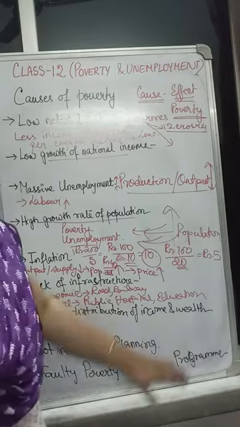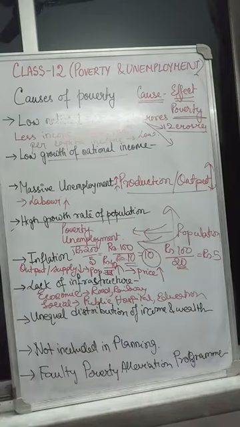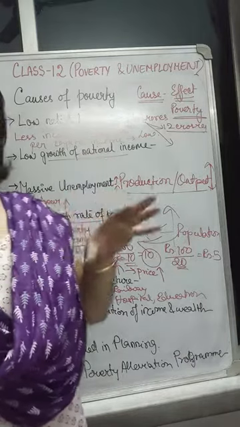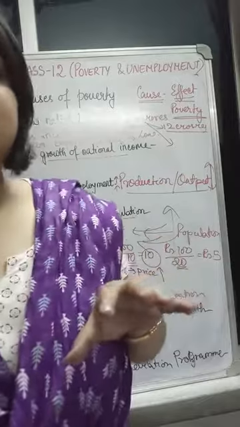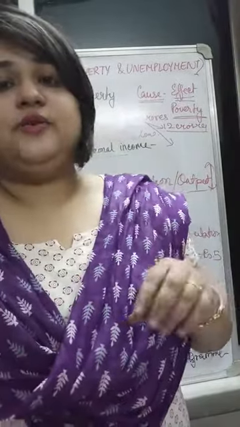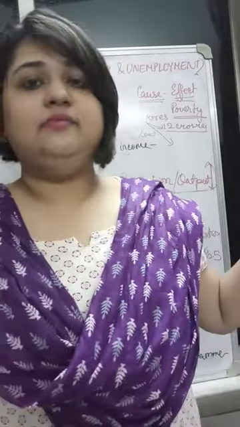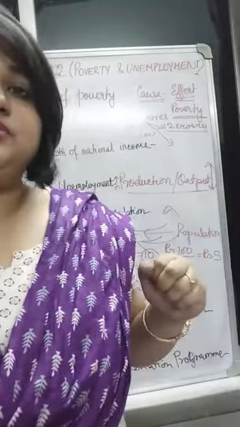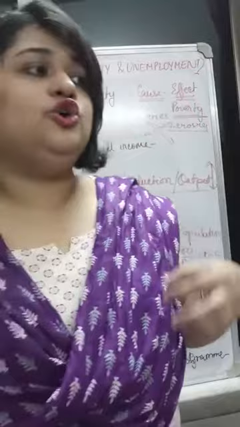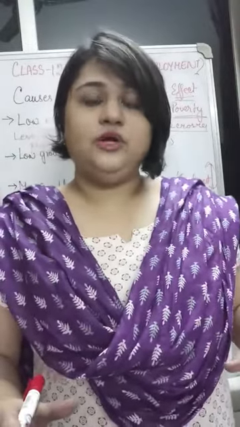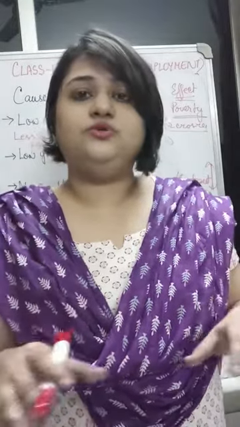Unequal distribution of income and wealth. Now, what I said here is that the nation's income is divided on average. That means when I divide it by the total population, each gets the same amount. But do you think that actually happens? Everybody's income is different. Why? Because your income depends on your participation in the production process. Whatever the nation is earning is distributed among the people. For simplicity, we take that each individual gets an equal amount. It is distributed equally.